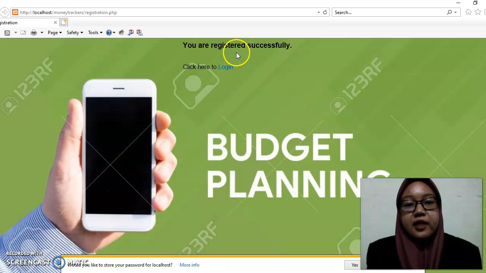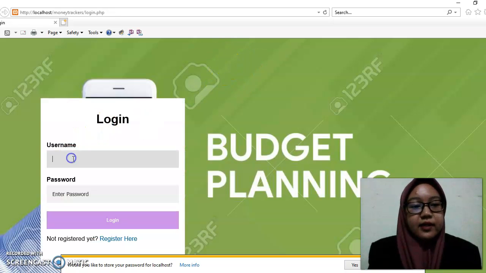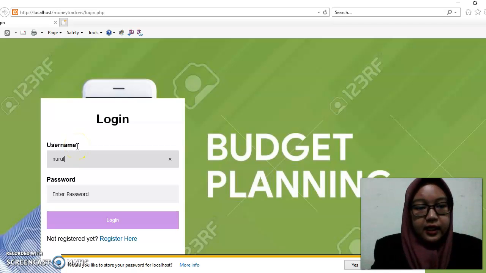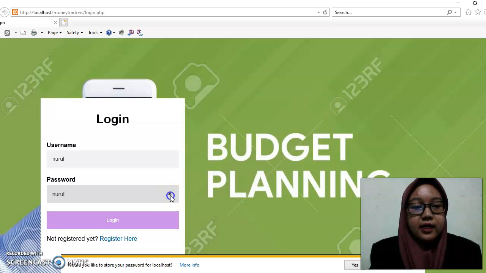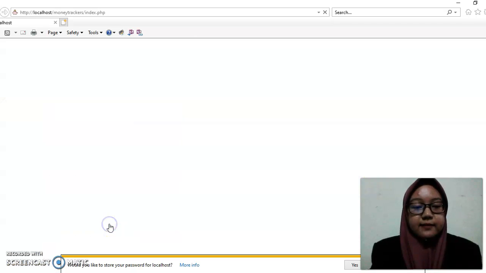It is mentioned that you are registered successfully, so now we can log in. The username is Nurul, and the password is also Nurul. If they are not too sure, they can see it. So we can log in.